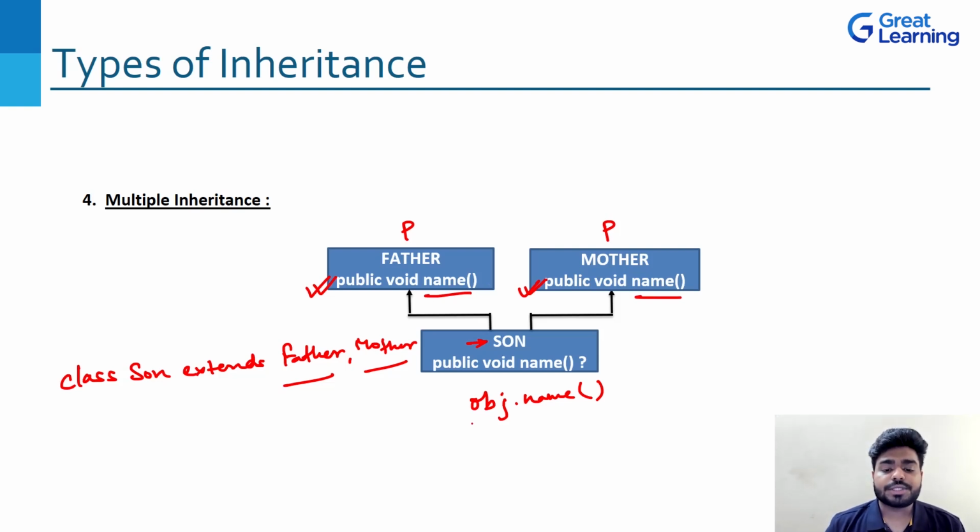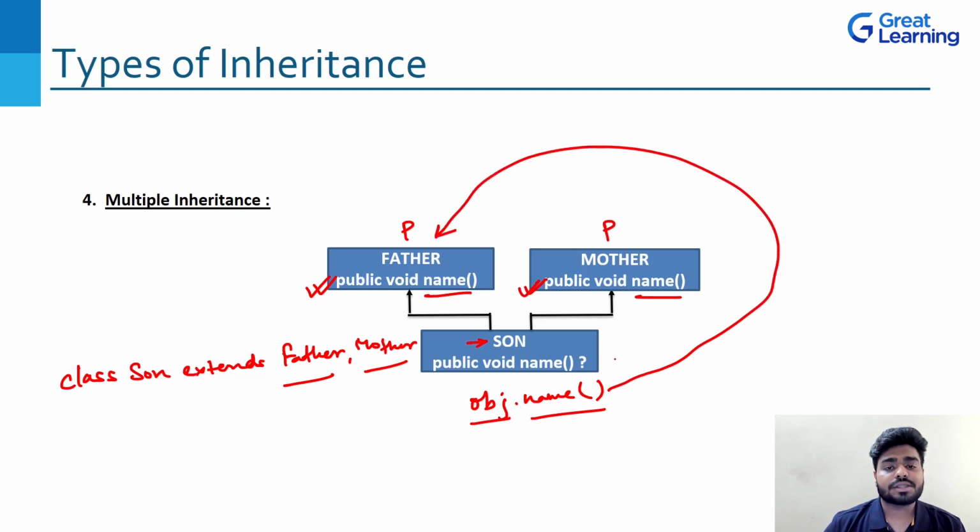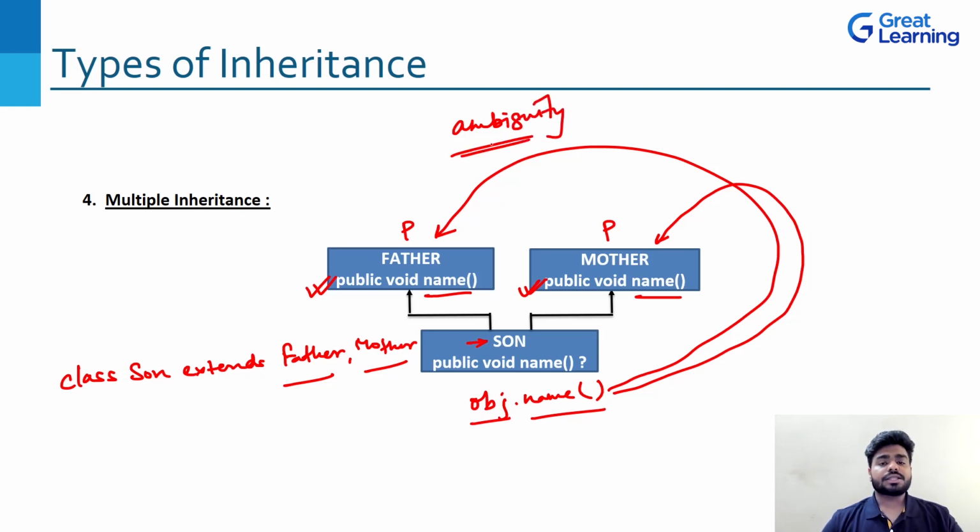And we have created an object obj of son which is calling name. Now this object is confused whether I should go and take the father's name method or whether I should go and take the mother's name method. Now there is a very big ambiguity. This is what is called ambiguity, that the system is not sure what to do.